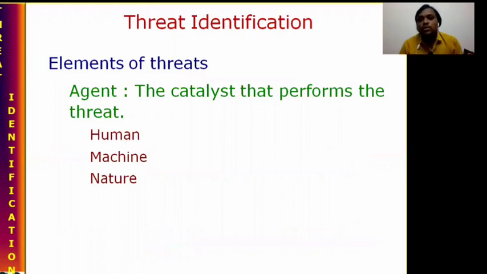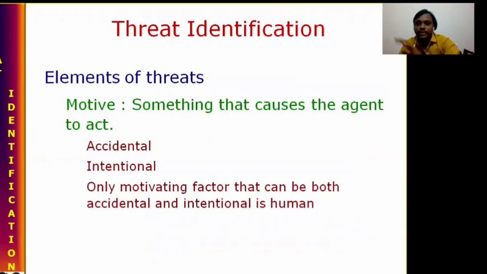And so how do we go about identifying threats, and what are the elements related to threats? That means how we expect threats in order to protect our data. So a threat is possible from a human, a machine, or nature. It is possible to get it from a human being. It is possible to get it from one machine by another machine, and from nature. These are the elements related to threats.